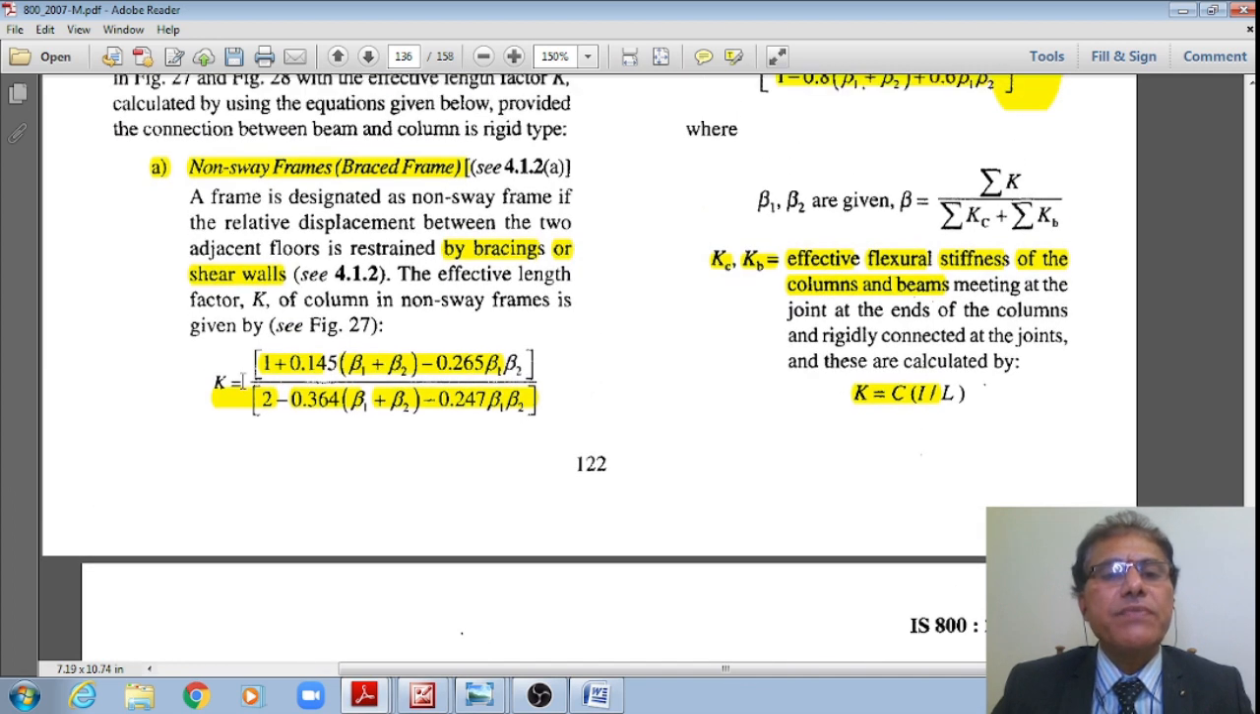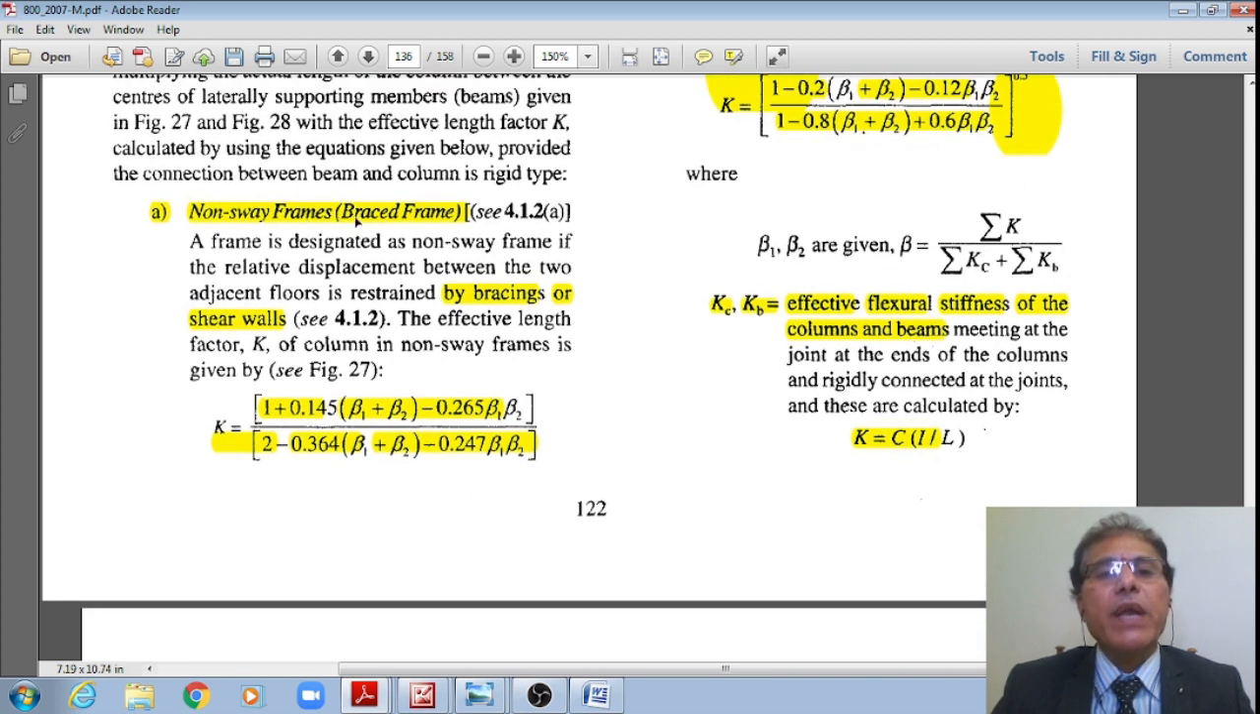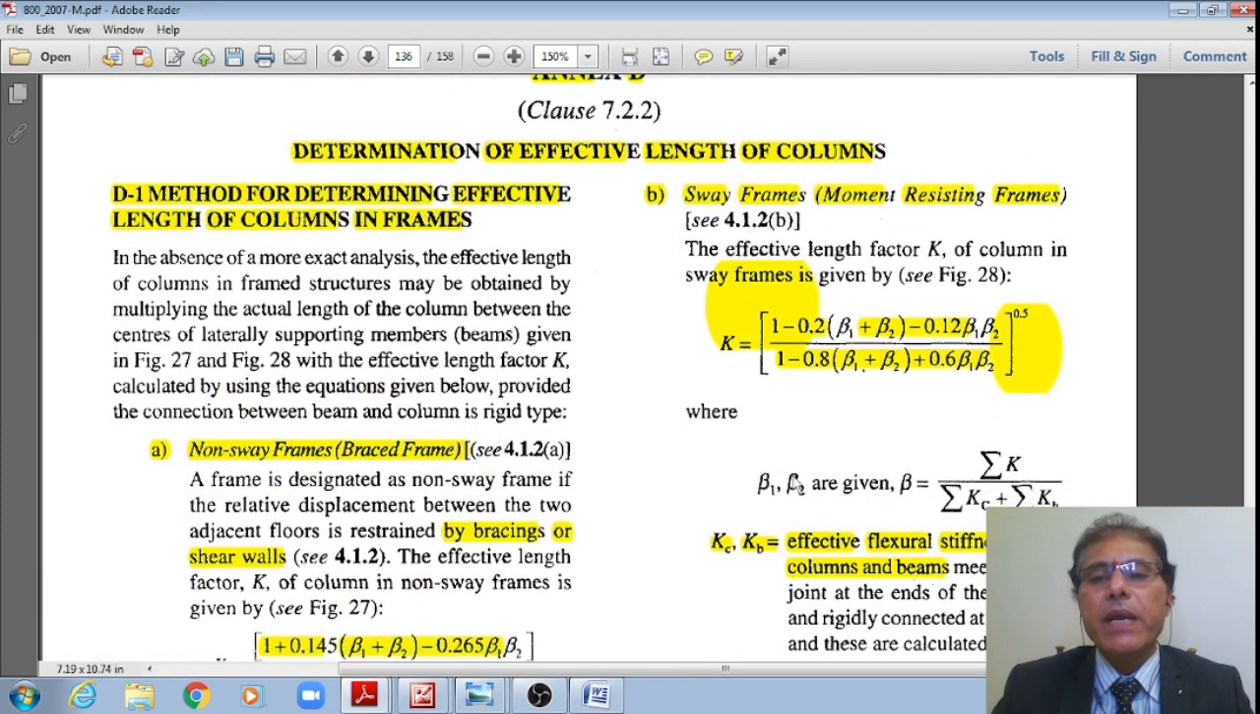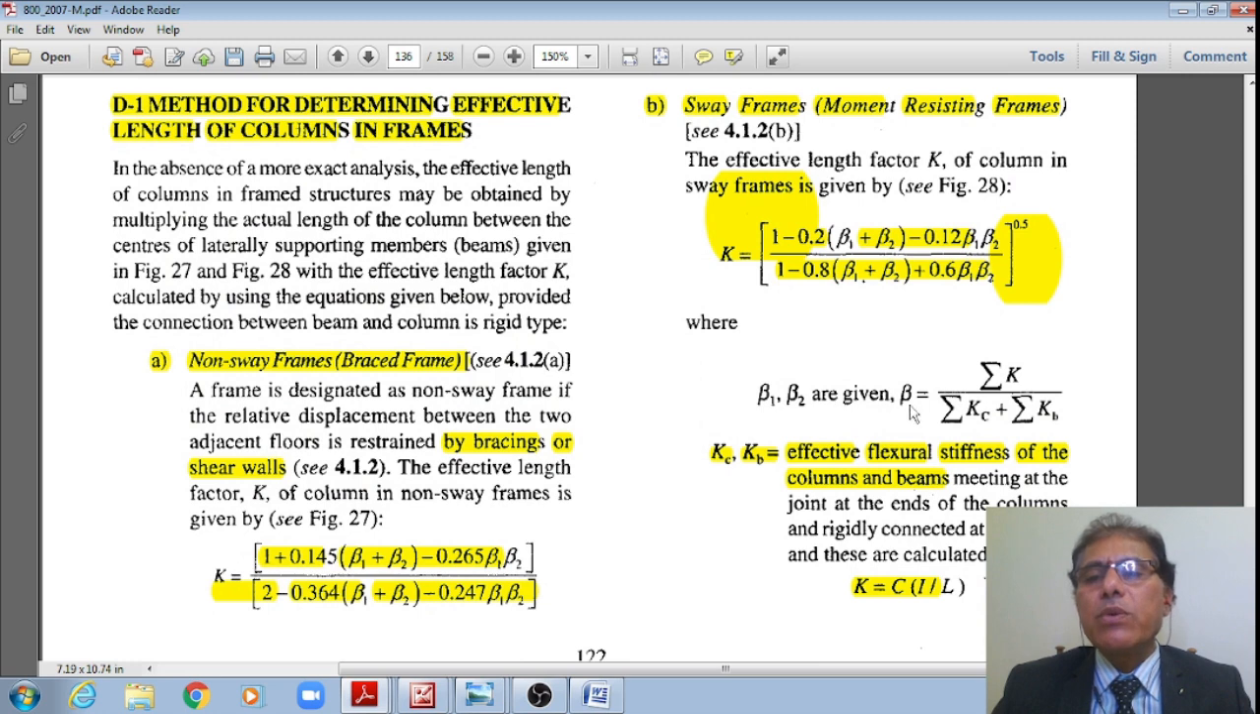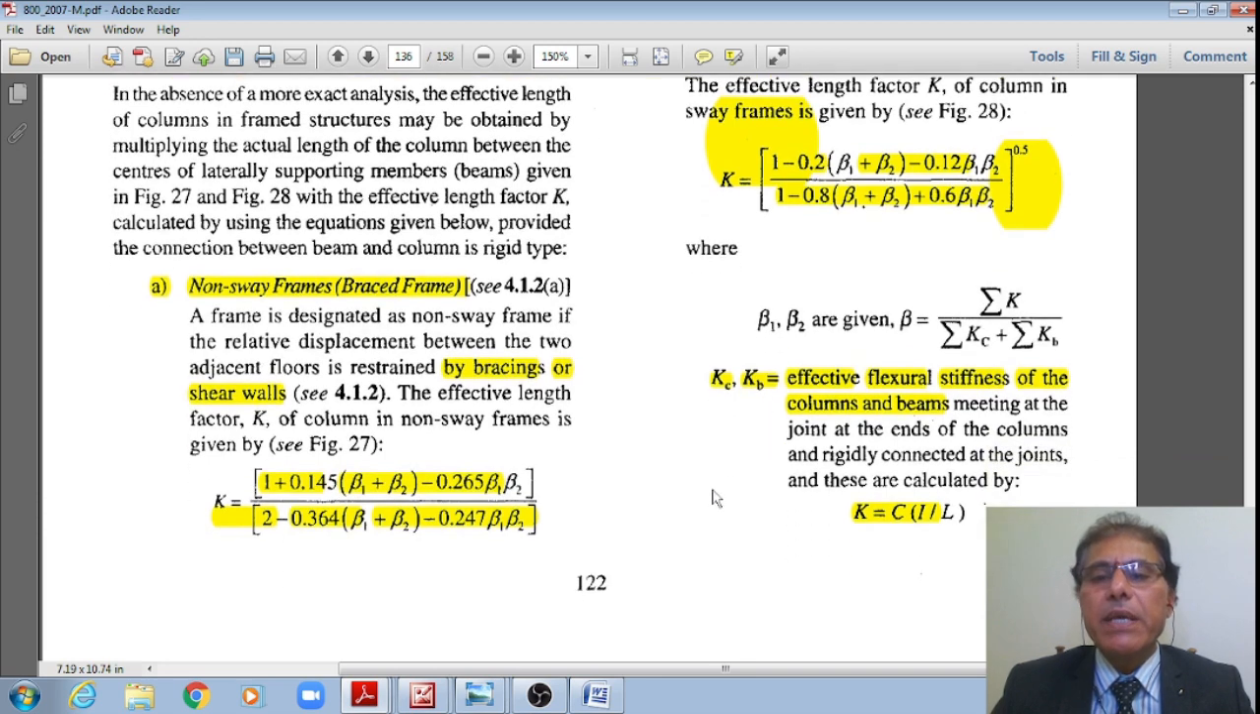I'll just note down this formula where K is equal to 1 plus 0.145 (beta 1 plus beta 2) minus 0.265 beta 1 beta 2, divided by 2 minus 0.364 (beta 1 plus beta 2) minus 0.247 beta 1 beta 2, for a non-sway frame or braced frame, right? Where beta 1 and beta 2 are given by beta is equal to summation of Kc divided by summation of Kc plus summation of Kb, right?